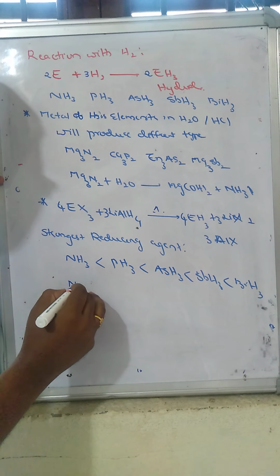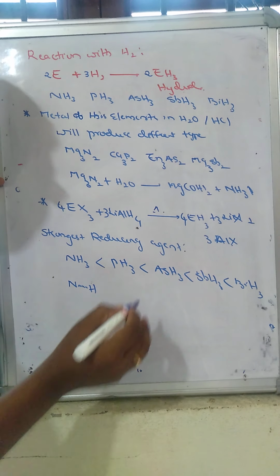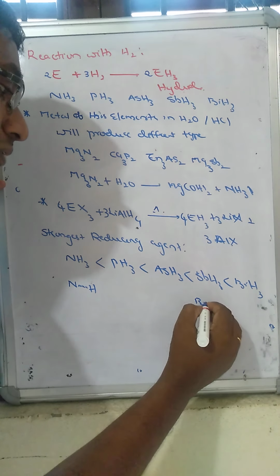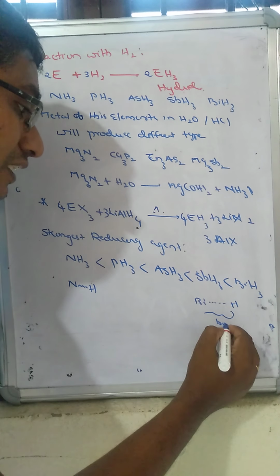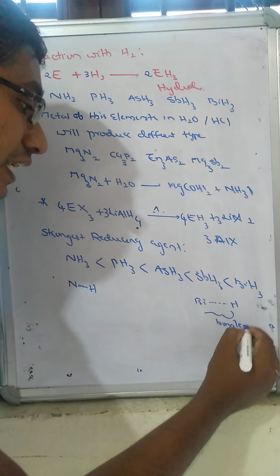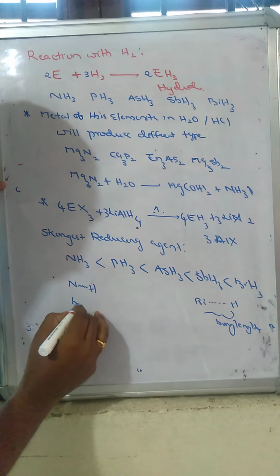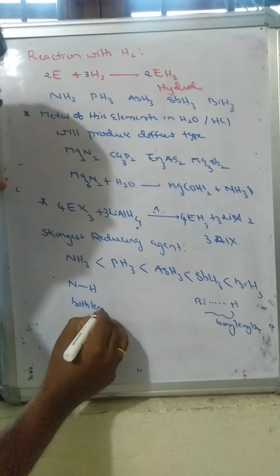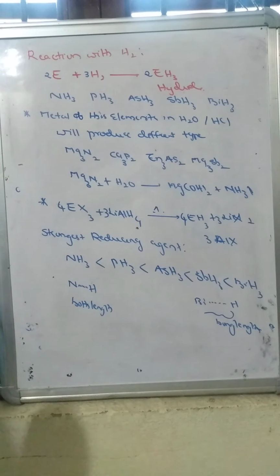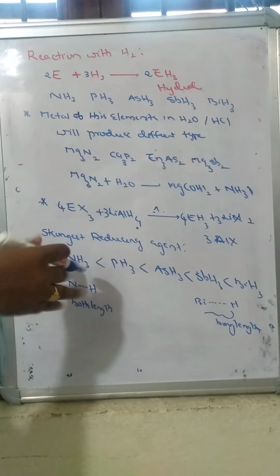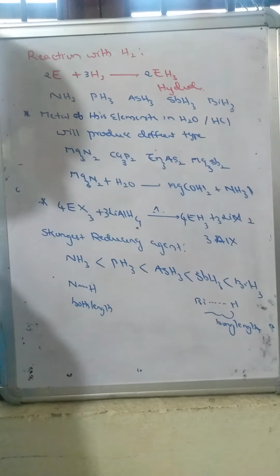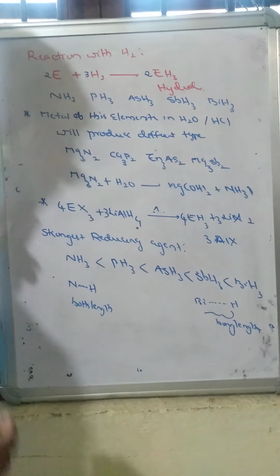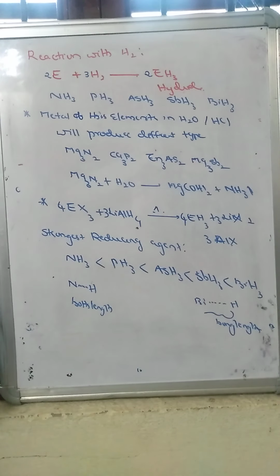You will see that in nitrogen the bond dissociation energy with hydrogen is high, whereas in bismuth the bond length with hydrogen increases. Here the bond length is less, so to break this bond requires high energy. Now, reducing capacity is nothing but the liberation of hydrogen that reduces another component. That's why bismuth hydride acts as the strongest reducing agent.